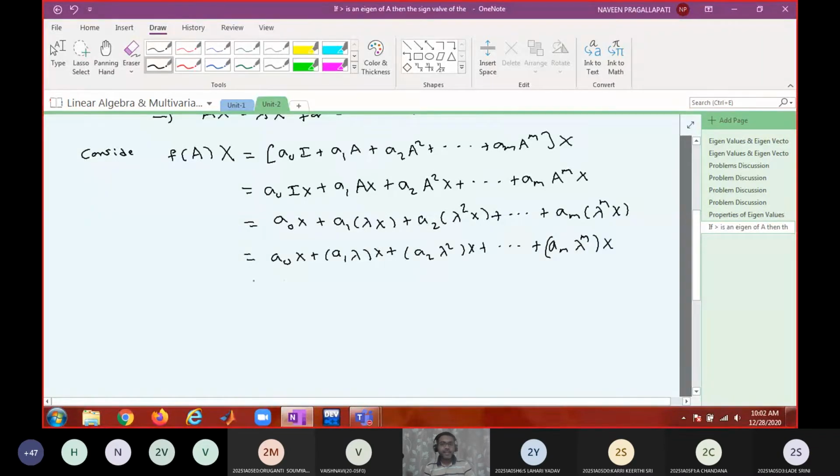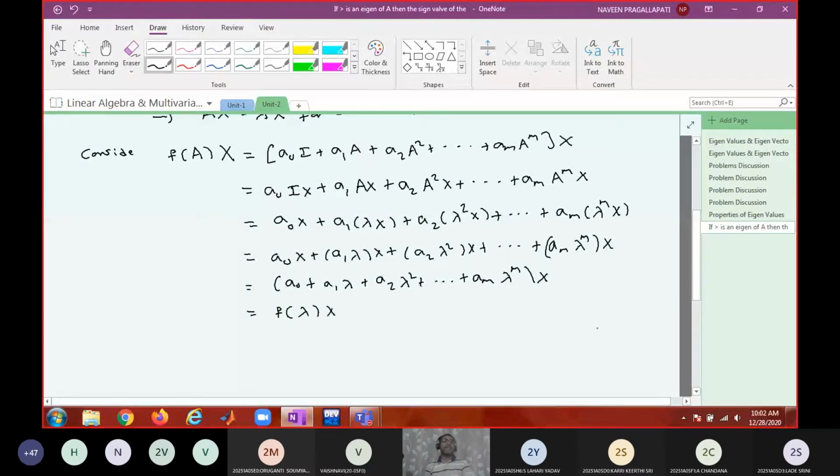Now you take x common. So that is a naught plus a1 lambda plus a2 lambda square plus am lambda power m, times x. And this is nothing but f of lambda, no?